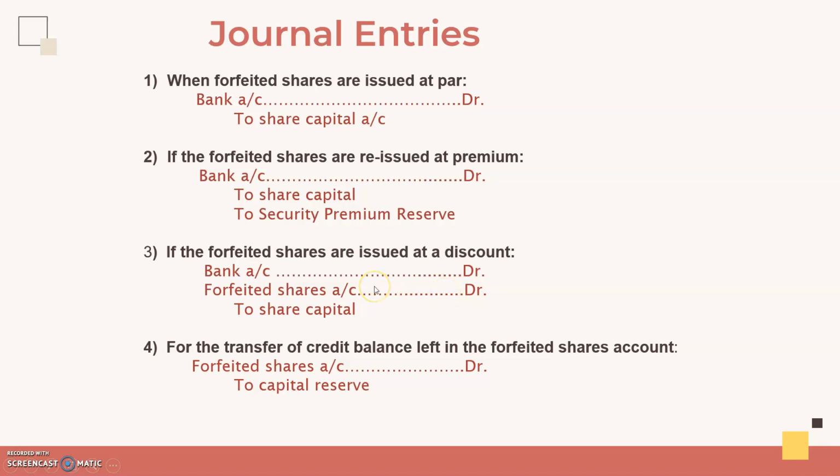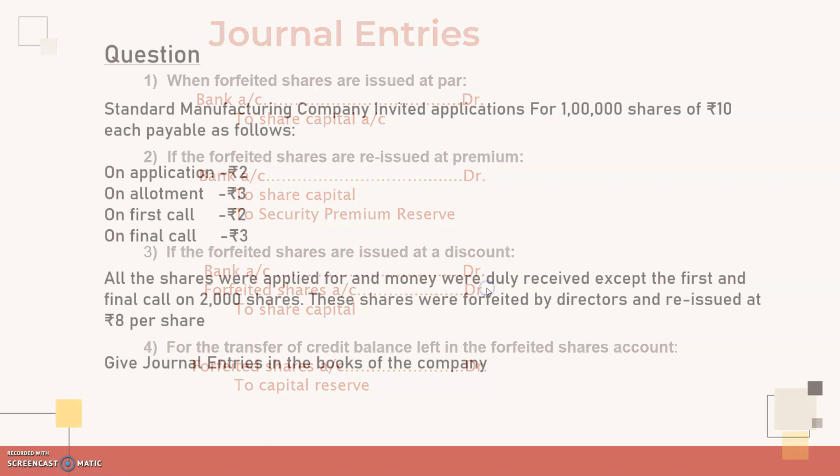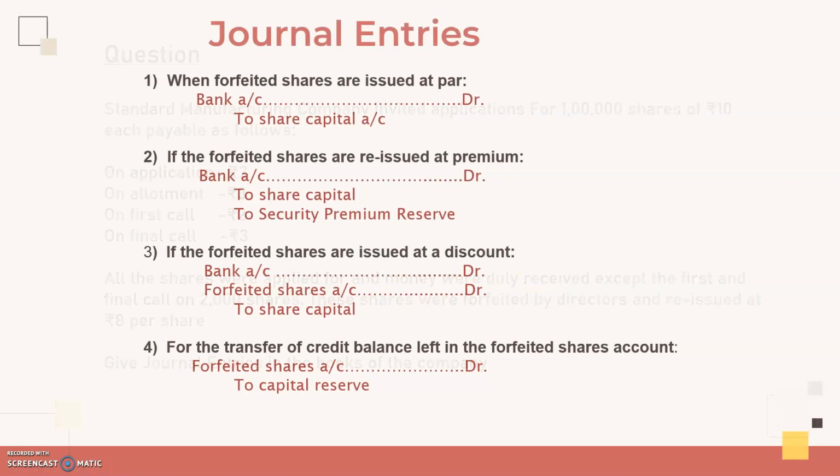Okay. So we had a forfeited shares account credit balance. From that you can take this discount amount that you are allowing. So suppose shares of rupees 10 are issued at rupees 8. That means 2 rupees is the discount. So you can show 8 towards bank, 2 rupees as discount because you are taking it from the forfeited shares account, and share capital rupees 10.